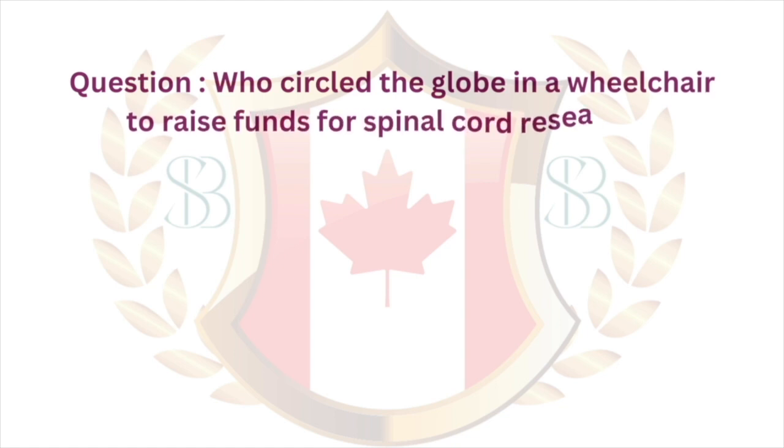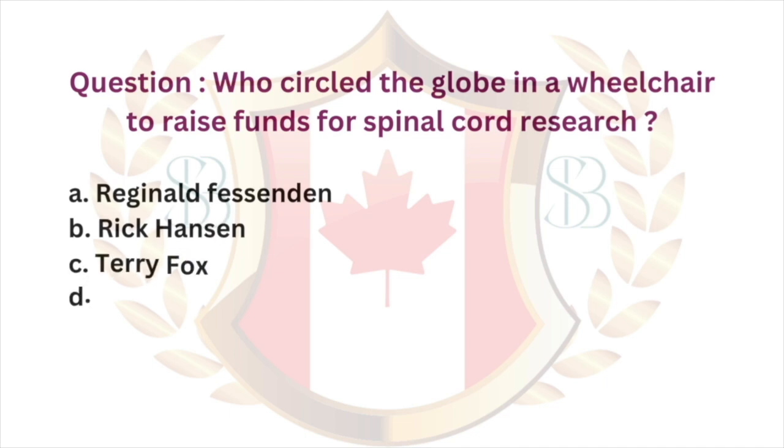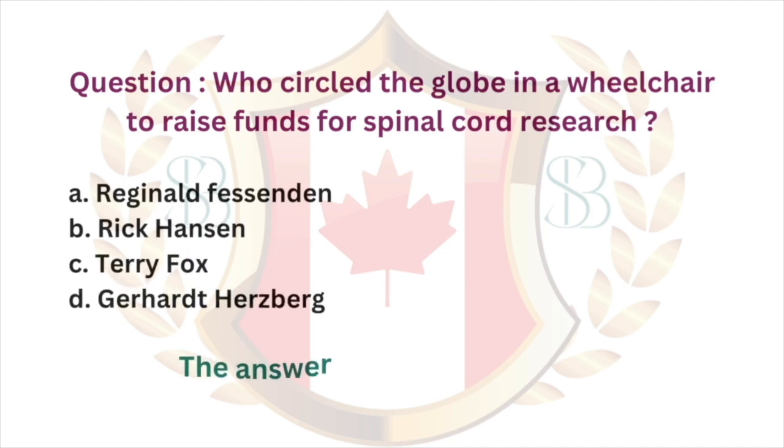Question. Who circled the globe in a wheelchair to raise funds for spinal cord research? A, Reginald Fessenden. B, Rick Hansen. C, Terry Fox. D, Gerhard Herzberg. The answer is B, Rick Hansen.